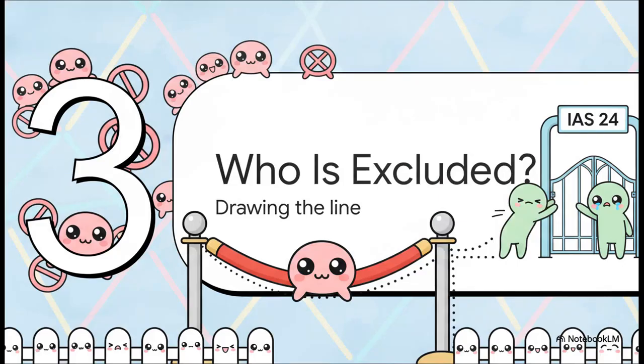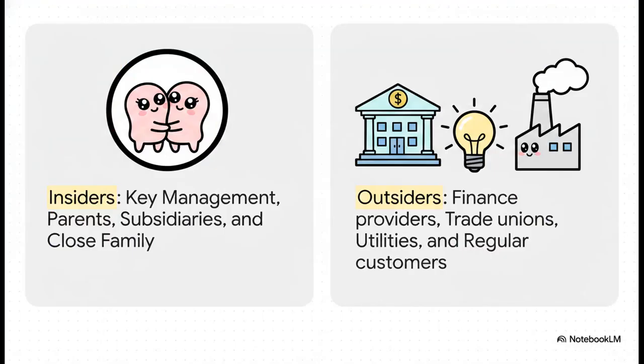Which leads us directly to Section 3. Who is excluded? Where exactly do we draw the line? Just as important as knowing who's in is knowing who's out. The standard brilliantly illustrates this divide between insiders and outsiders. On one side, we have our insiders with actual control or significant influence. But on the other side are outsiders.